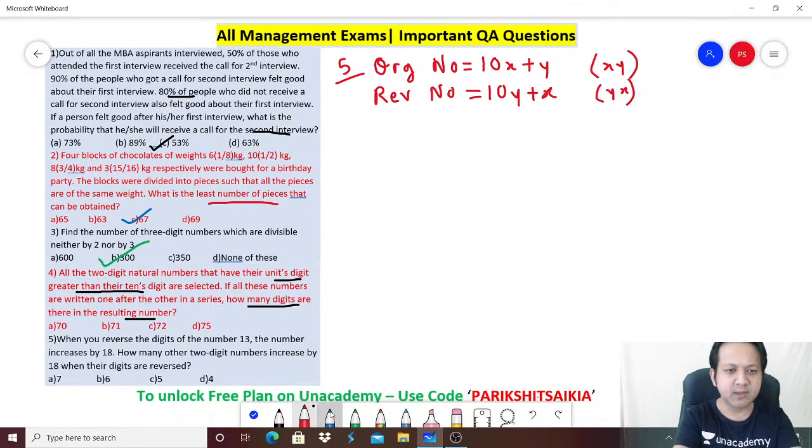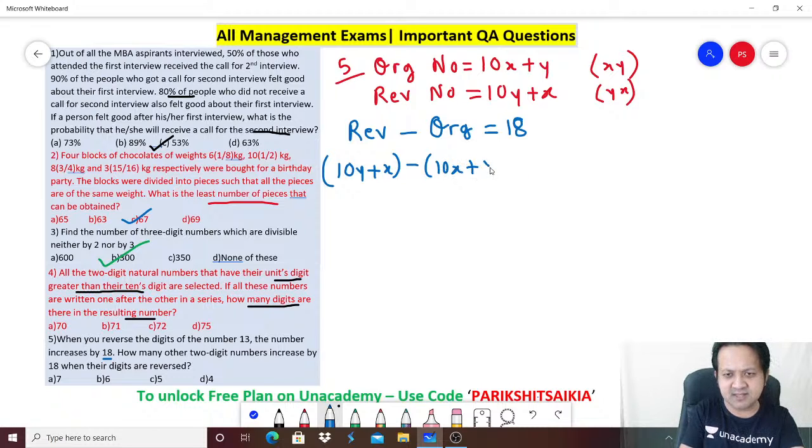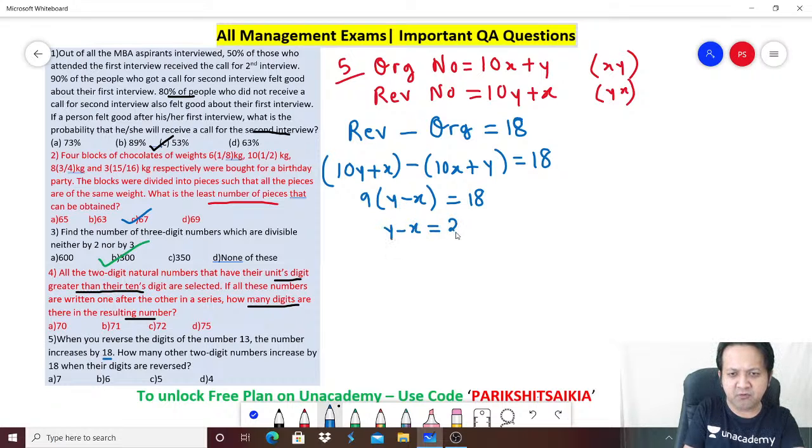Perfect? Chalo. Now let's look at it. They are saying if you do reverse, the number increases by 18. So can I say reverse number minus original number is equal to 18? Correct? So the reverse number is 10y plus x minus the original number, which is 10x plus y. How much is this? 18. So 9y minus 9x is equal to 18, or y minus x is equal to 2. Perfect. You got it. y minus x is equal to 2.